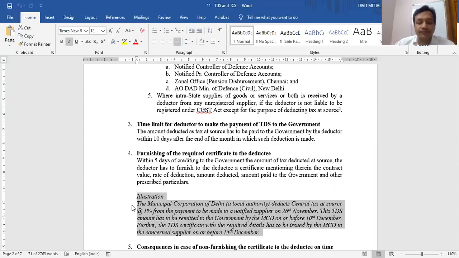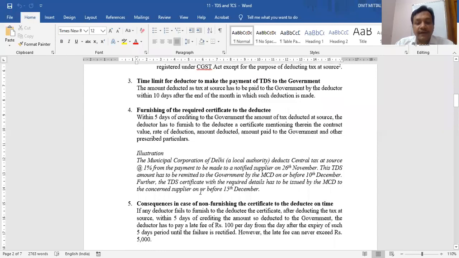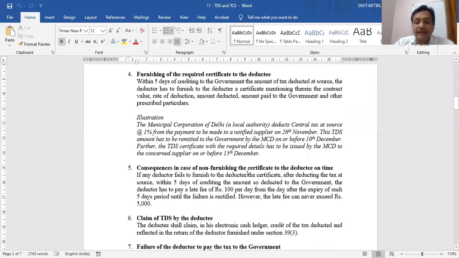Okay, let me proceed now. Next heading. Now it is my duty as a deductor that within 5 days from the date of deposit of this amount with the government of India, I have to issue a certificate to my supplier whose payment I have deducted. But what if I don't issue this certificate within 5 days? Then I have to face the consequences and there will be a penalty on me. The penalty is how much?